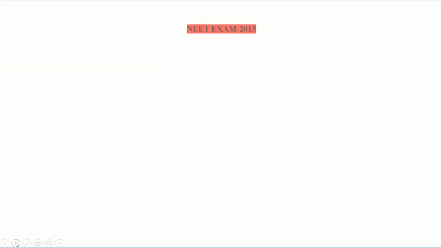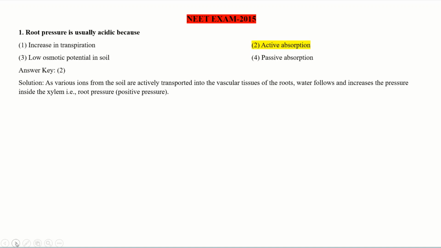See, NEET exam 2015, which questions were there in this exam? First, root pressure is usually positive because, here they have asked the reason for root pressure. So you should know about the reasons which you have studied in plant transport, in plant physiology.